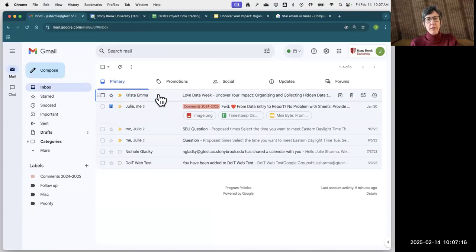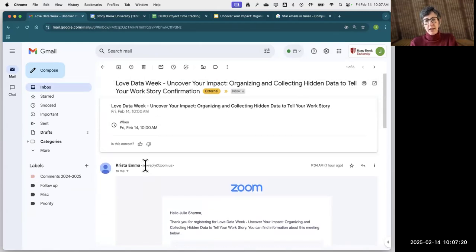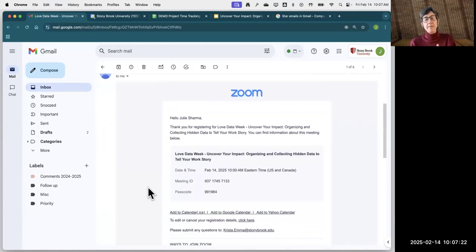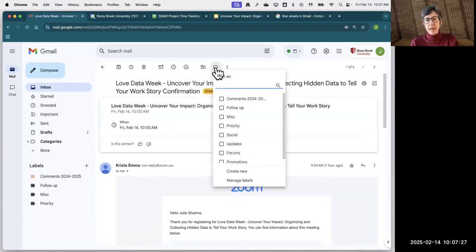All right, I'm going to do that with one more email. Let's say that I want to save all the workshops I attend in a different label. So I have my confirmation email here for today's workshop. So I'm going to click on the label icon and I'm going to add this label to it and click apply.